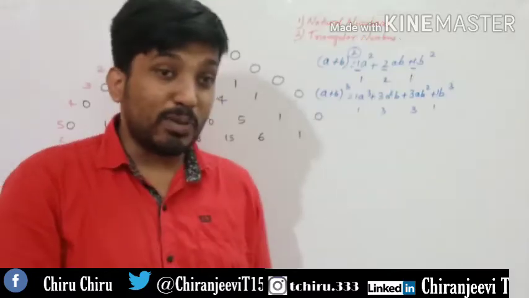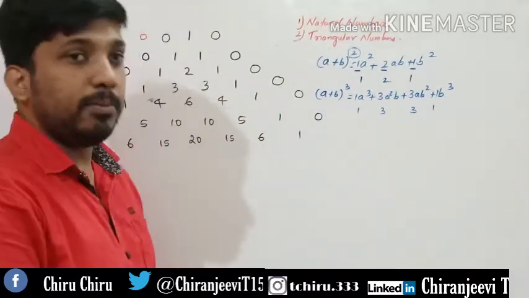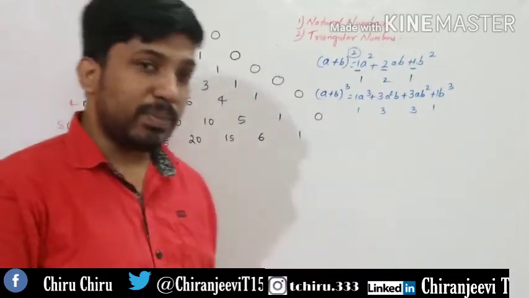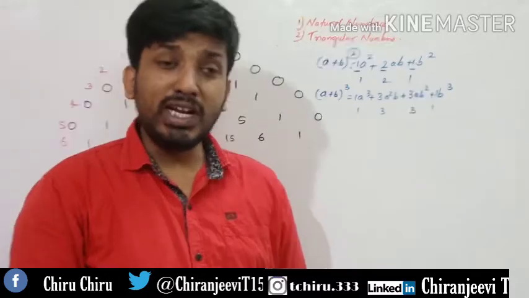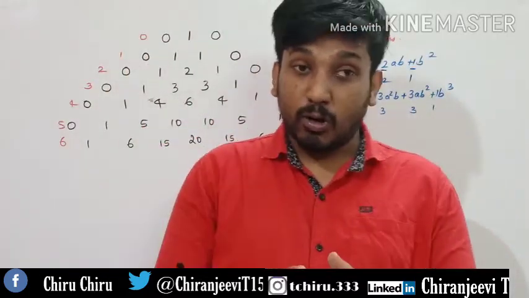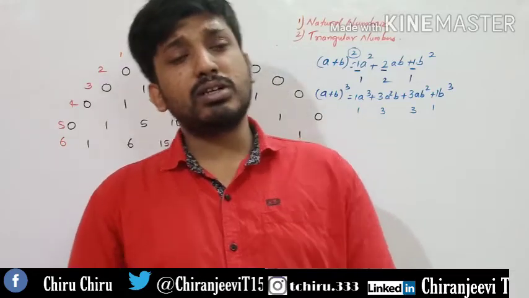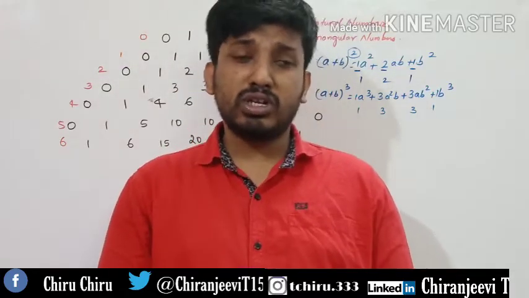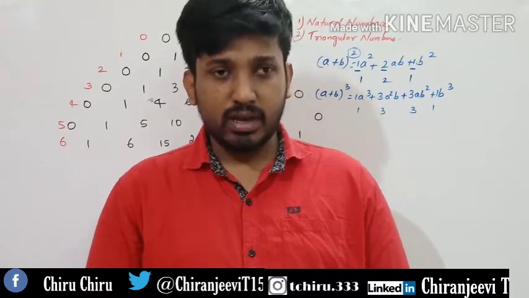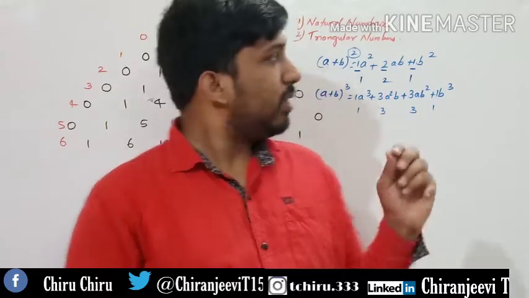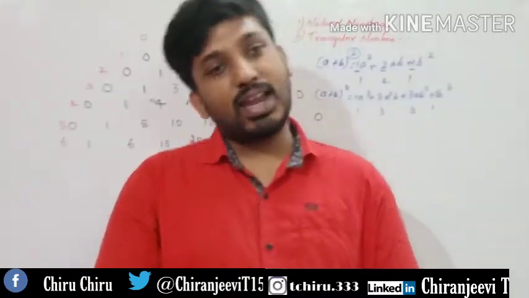How beautiful and amazing is this, isn't it? In a single triangle, Pascal's triangle, we can find so many number patterns. Similarly, it goes on like this. So it's very useful for writing competitive exams, analyzing natural phenomena. And this Pascal's triangle is also used in permutations and combinations, in binomial expansions, and many other applications are there. I have chosen a few very important things, and I have discussed them here.